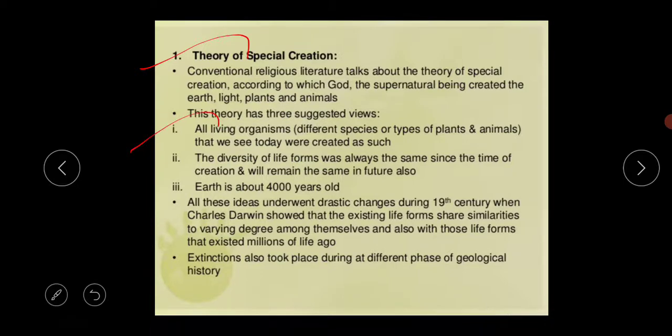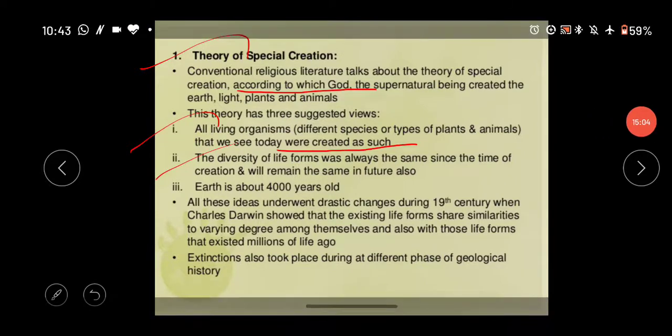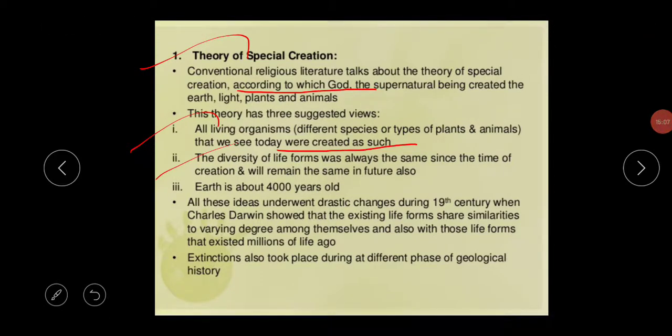The first is that all living organisms, different species or types of plants and animals that we see today, were created as such, meaning they were created by God, the supernatural being. Next, the diversity of life forms was always the same since the time of creation and will remain the same in future also.